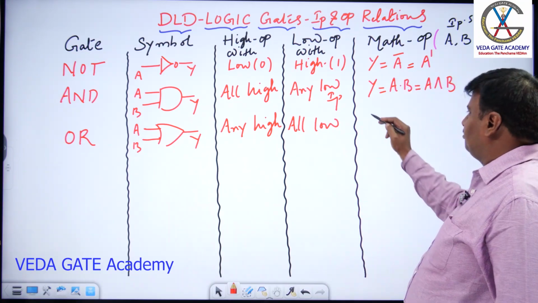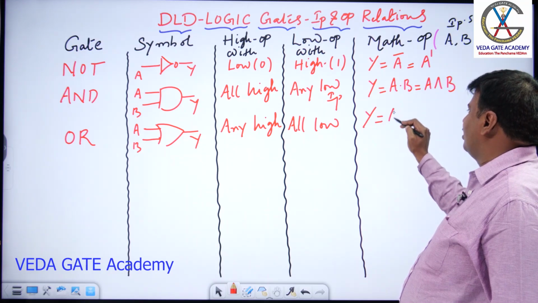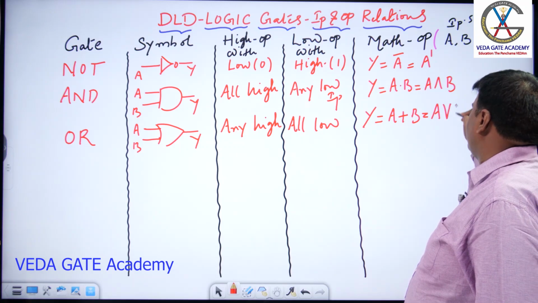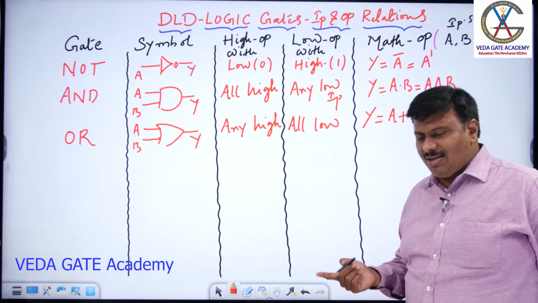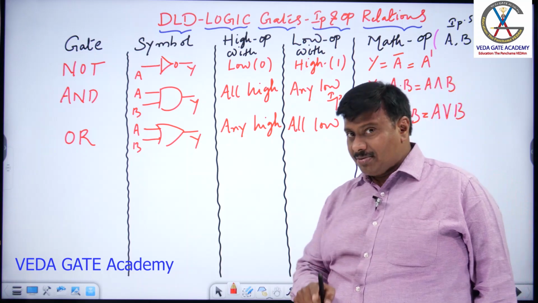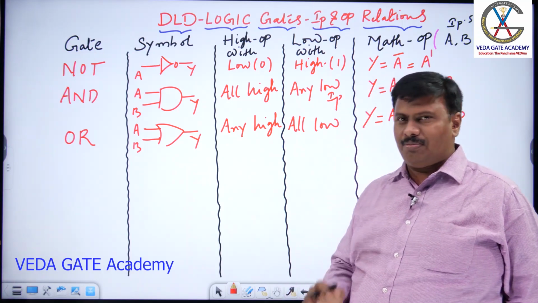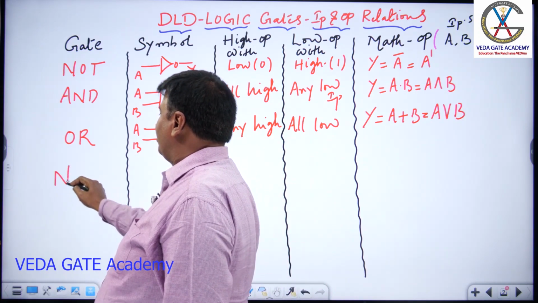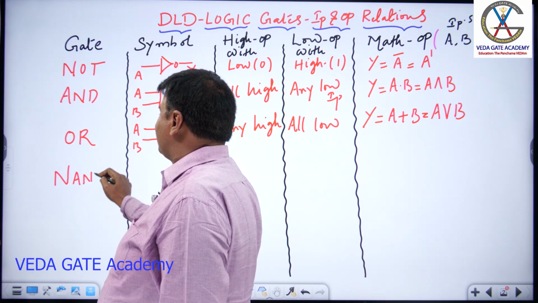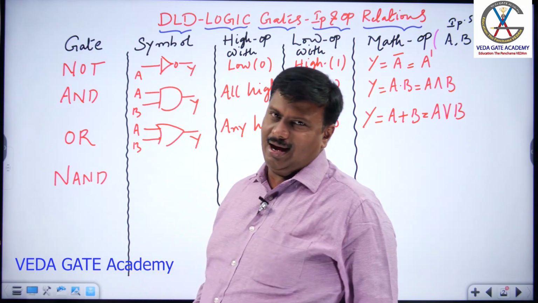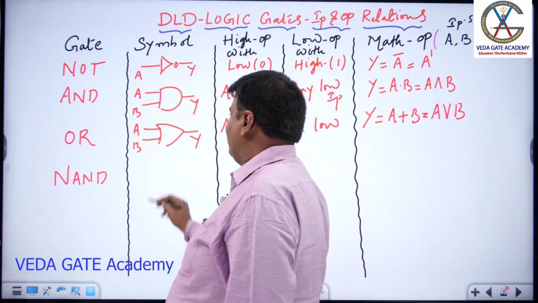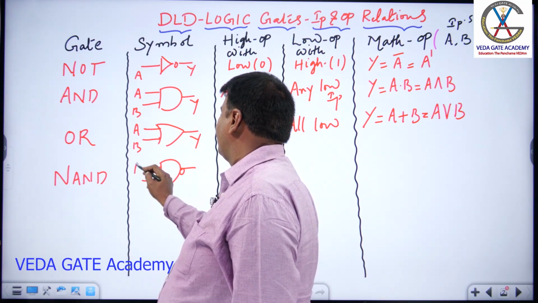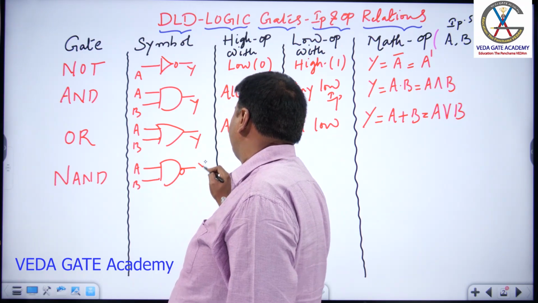And here the mathematical equation of OR is A plus B, also the symbol A or B. The plus symbol is taken as a reference for the OR operation, but remember it is not addition, it is just an OR operation. Now, come back to speak about the next gate, NAND. The name itself is indicating not AND, reverse to AND, AND with an inverter, A, B and Y.